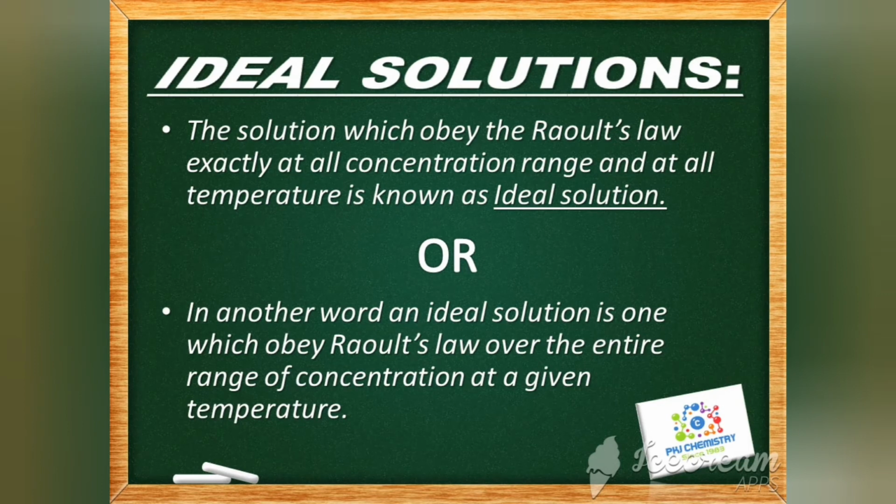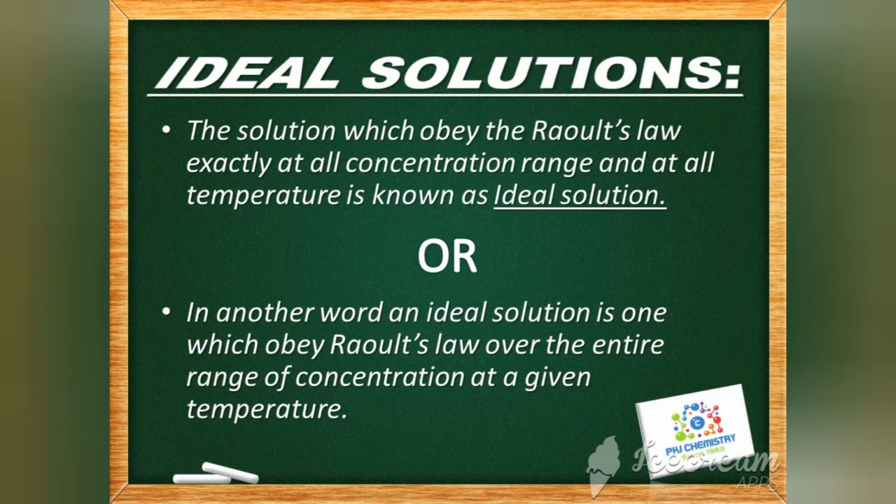Thus, mathematically, for a binary miscible solution containing components A and B, an ideal solution must be indicated like P solution equal to P equal to PA plus PB equal to P naught A χ_A plus P naught B χ_B. So this is the mathematical treatment.